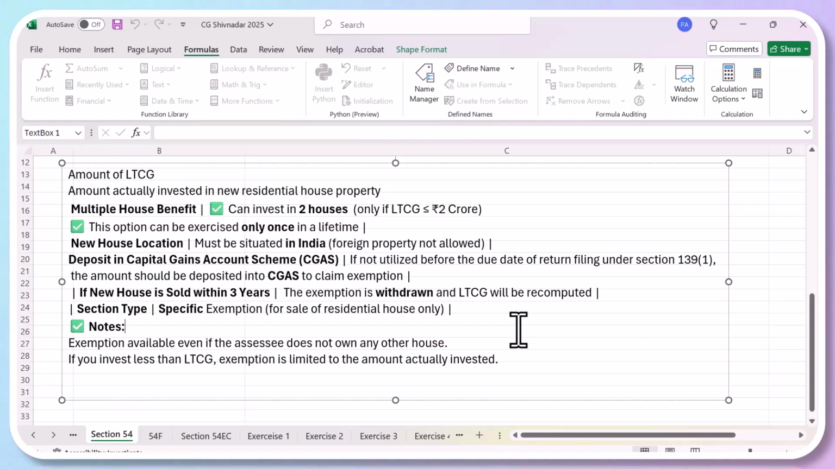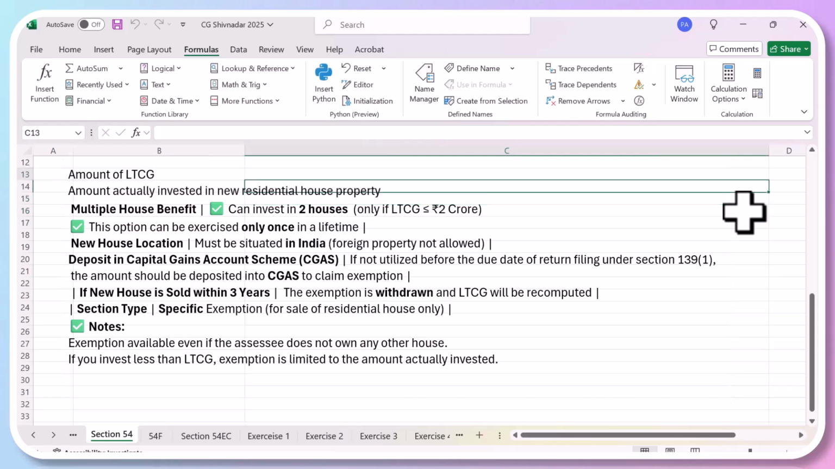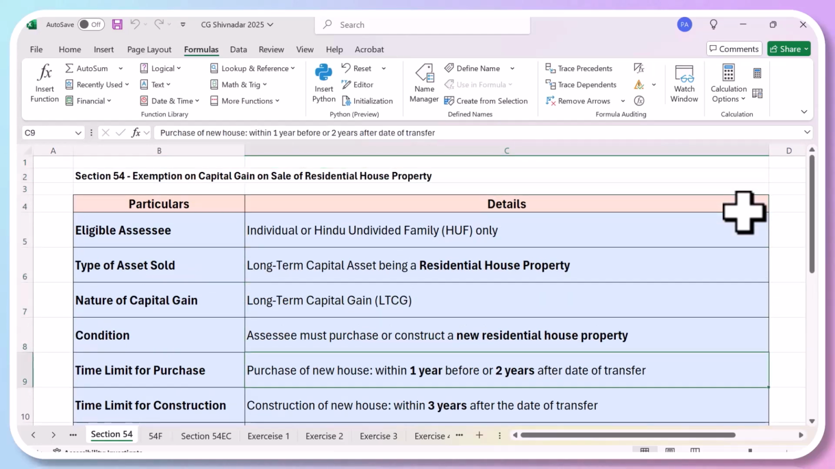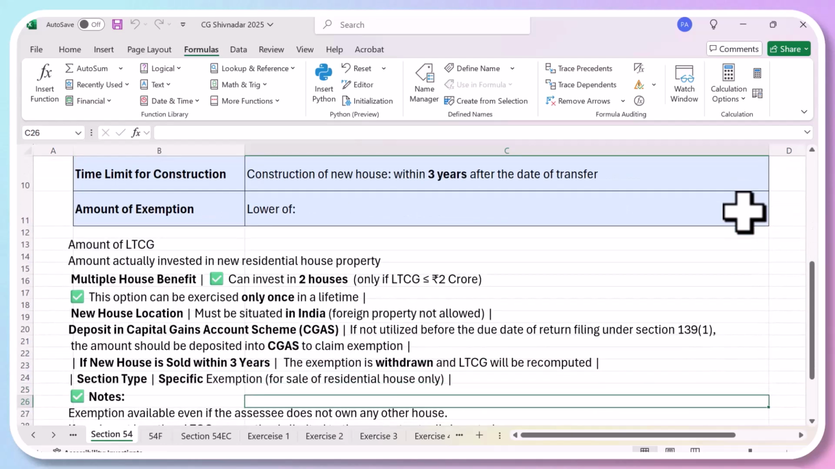Now, the only thing which was more important was the deposit in the capital gains tax scheme. As I told you, you are given a certain time period. You can purchase a new house within 1 year before, or 2 years after the date of transfer, or construct your new house within 3 years. Now, this is a pretty long time. So the income tax department, or the government, says that if you are taking a long time to invest, then you should park the money which you have earned as capital gain in a scheme which is called the capital gains deposit scheme.